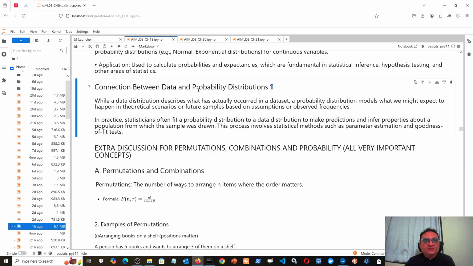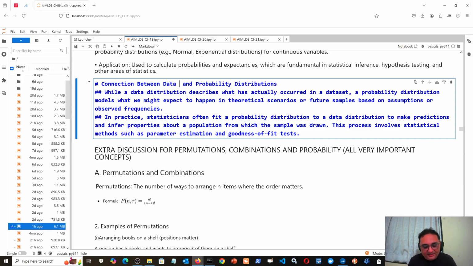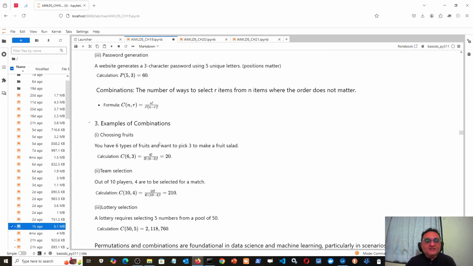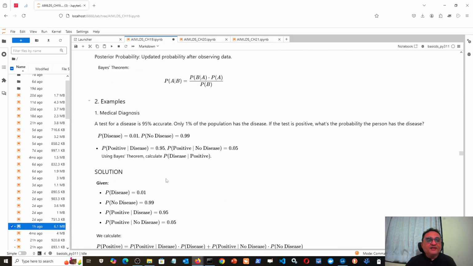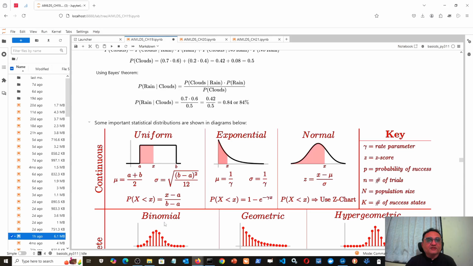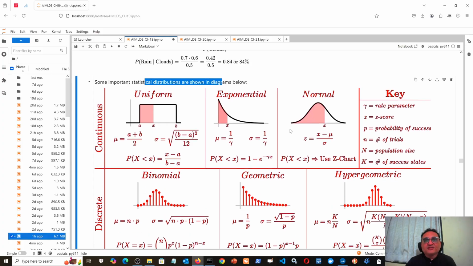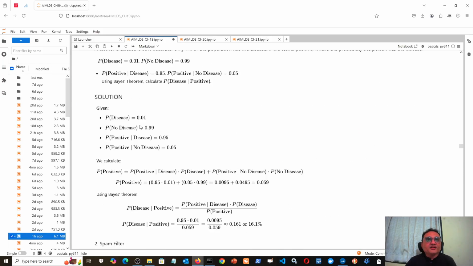Now here, in the last lecture, we discussed data distribution and probability distribution, which are collectively called statistical distributions, and we also saw the relationship or the connection between data distributions and probability distributions, right? So now our next topic in the link will be this one. We want to discuss various important statistical distributions, like uniform, exponential, normal, binomial, geometrical, hypergeometrical, and so on.